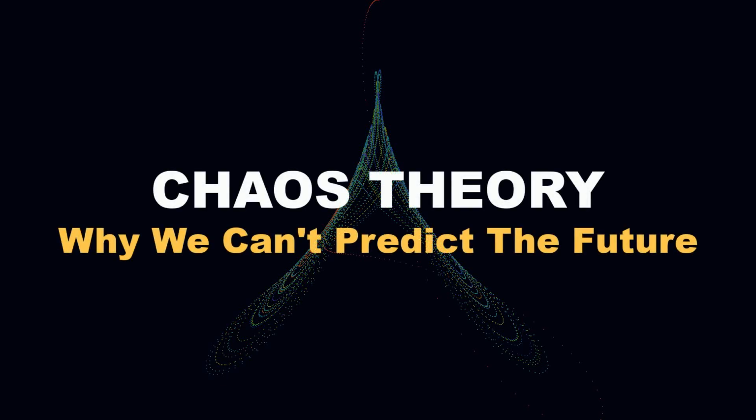Welcome to chaos theory, one of the most mind-bending discoveries in modern science. Today we'll explore 4 examples that prove our universe is fundamentally unpredictable, even when the rules are simple.